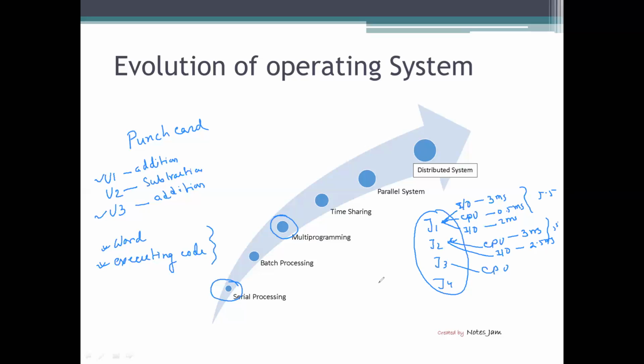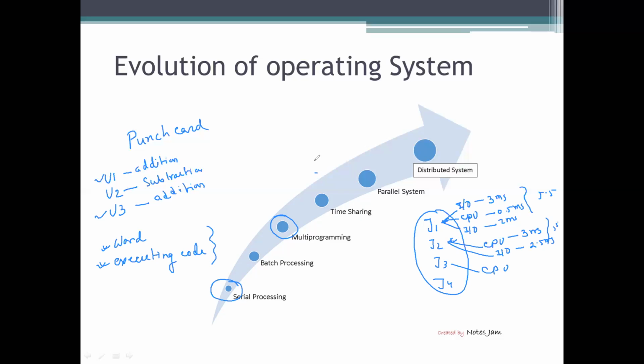Clear? Now the next one is the time sharing operating system. In a time sharing operating system, what happens is a little bit different from the multi-programming operating system. In multi-programming, if the CPU is free, then another job can take the CPU. So if J1 is not using the CPU, then J2 can take the CPU.